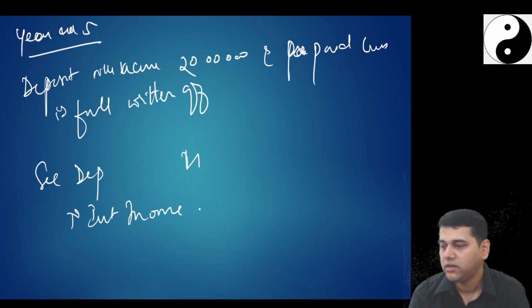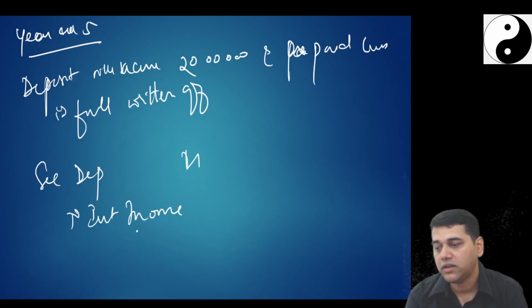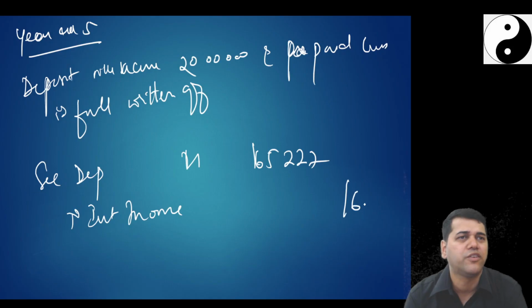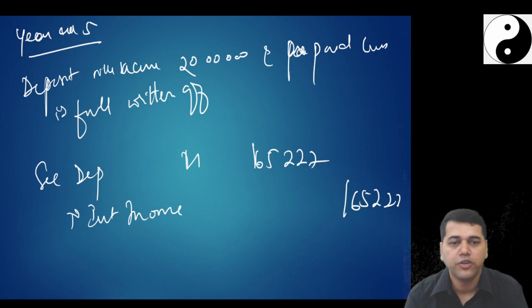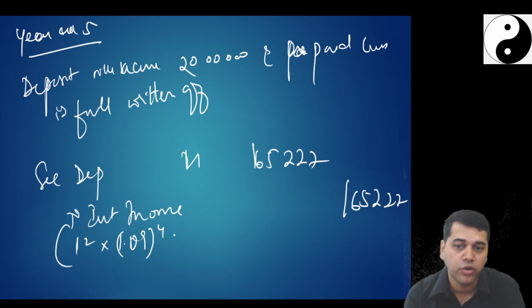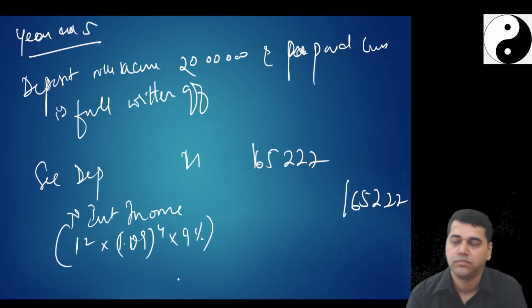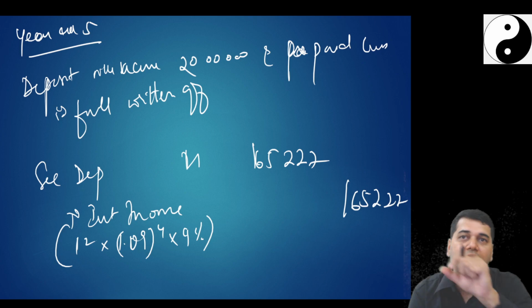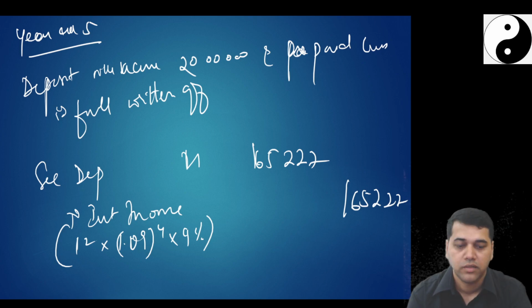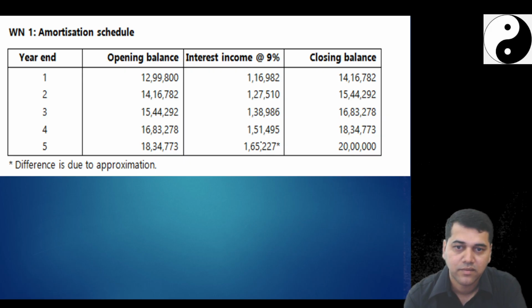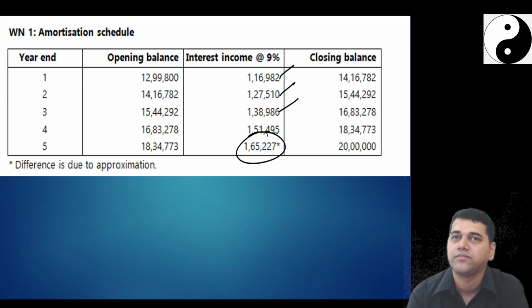How much, students? Since we have not... 1,65,227. Okay, round off difference can be there. How did you get this? Whatever opening balance 12 lakh something into 1.09 to the power 4 into 9%. If you have prepared an amortization schedule, you could have taken the values from there straight up. Okay, so this balance, see, last year interest is this. This is an amortization schedule.